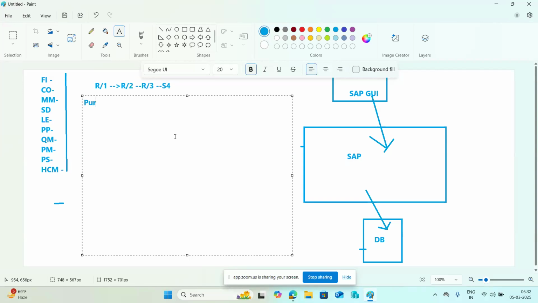One is purchase to pay processing. The second one is plan to produce processing, then order to cash.